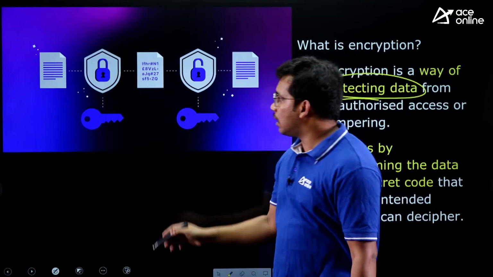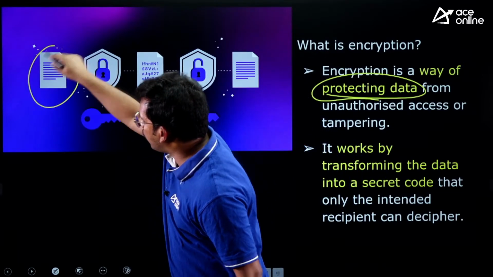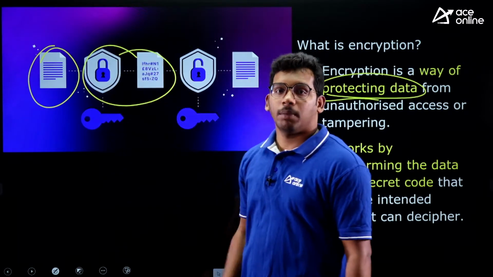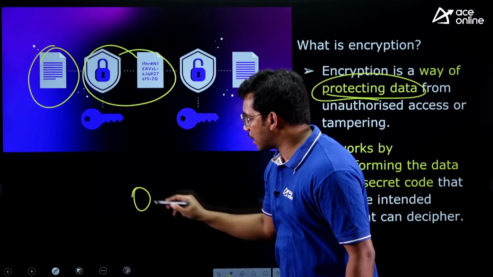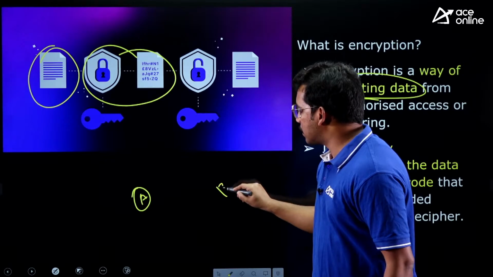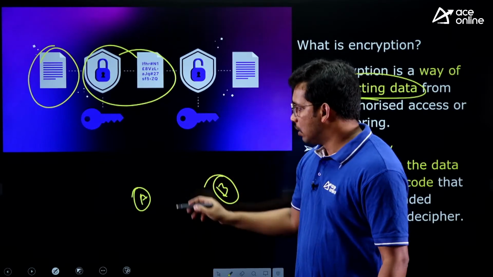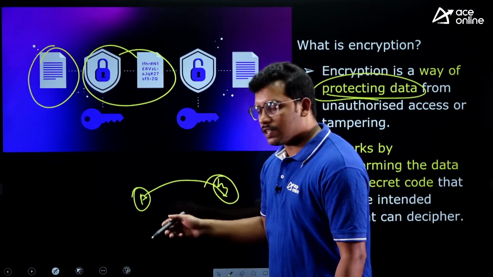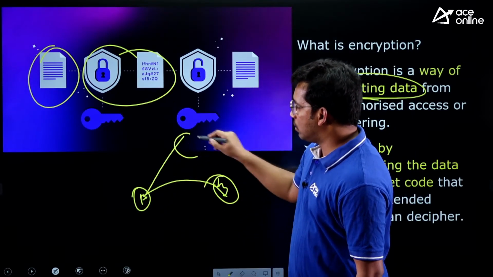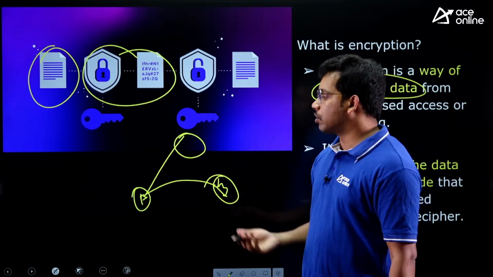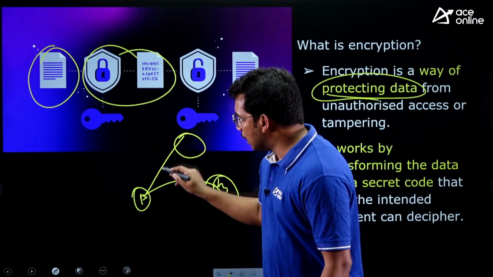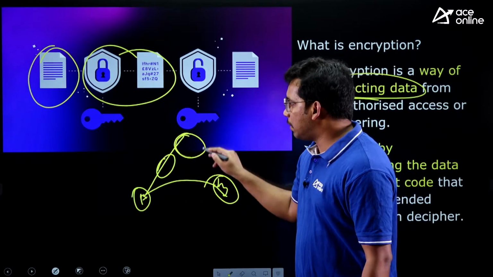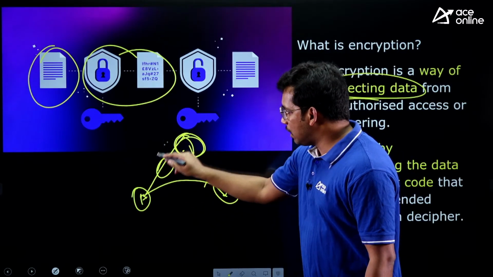So if you want to send data, a file, anything, this will be locked with a unique code by the cloud. For example, there is a person A, there is a person B, in WhatsApp you can say. So you want to send some message to this person B. How is it transferred? It will go to the cloud. There are clouds which are storing a large amount of data. Whenever you are typing it, immediately it is encrypted by the concerned app, say for example WhatsApp. It will be received in the cloud and it will be encrypted.